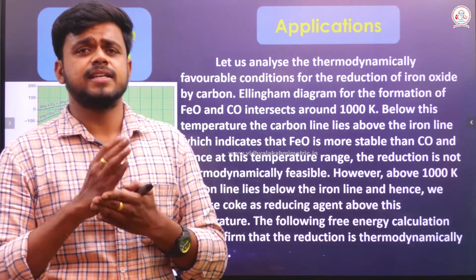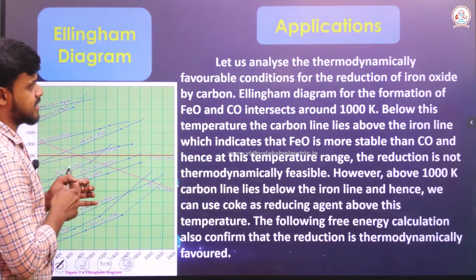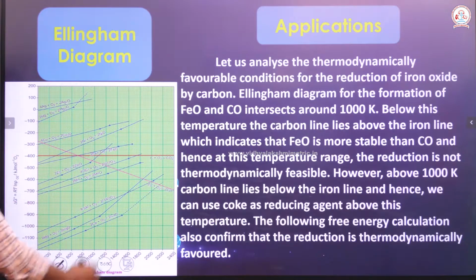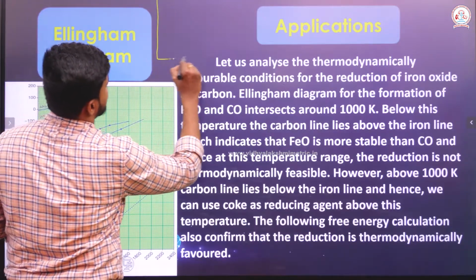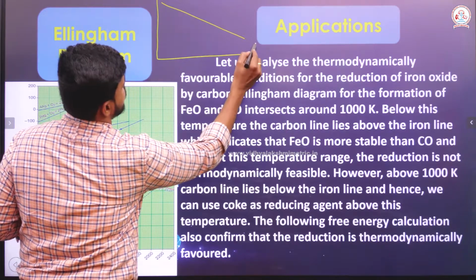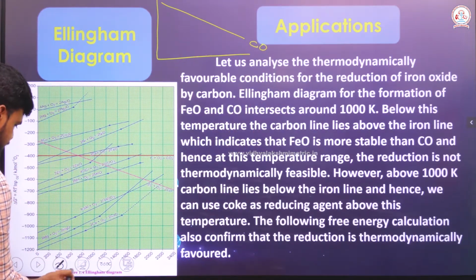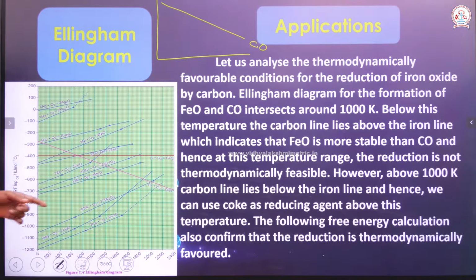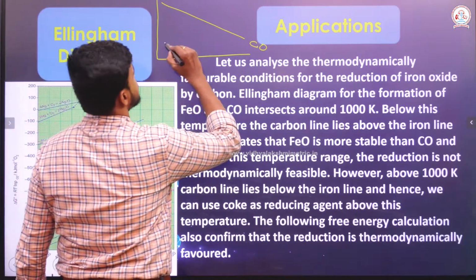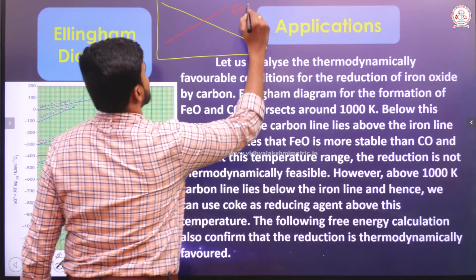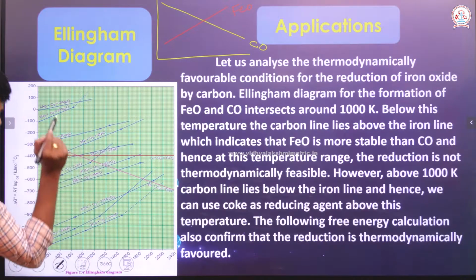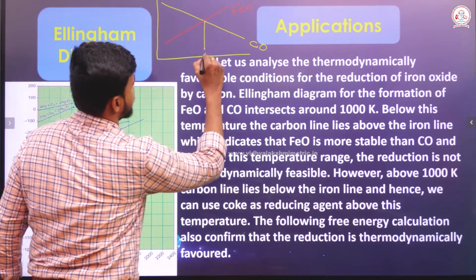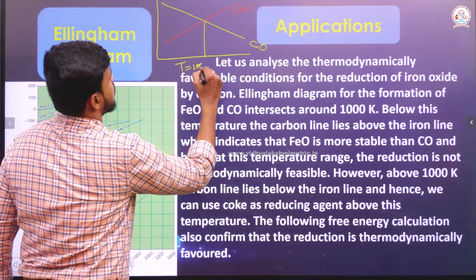see, we will analyze a graph which intersects the line for the formation of iron oxide and carbon monoxide. We know that for carbon monoxide we get a straight line with a negative slope. This is for carbon monoxide. And if you take iron, the iron line stays in this way, FeO. Now, I have to compare here. See, this temperature I will mark as a reference temperature where the temperature is 1000 Kelvin.